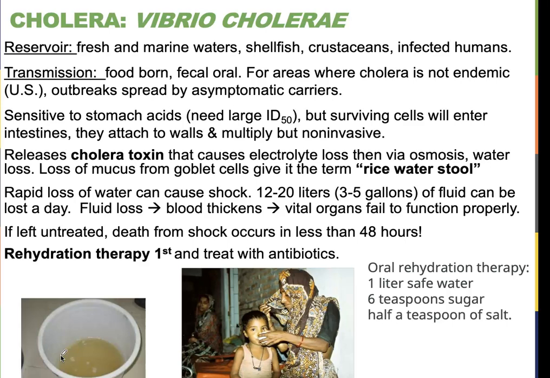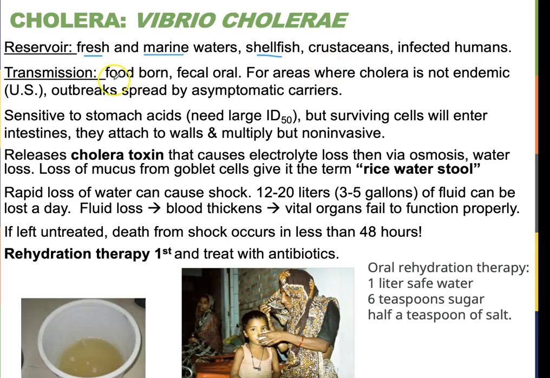So cholera is caused by a curved rod, Vibrio cholerae, that is found naturally in the waters. Vibrio can be in fresh water and also marine waters. Because it's in the water, shellfish can get colonized with it, as well as crustaceans. And then if we drink the water or eat the seafoods that have the cholera, we can get it. Infected humans can also provide the passageway to infection.